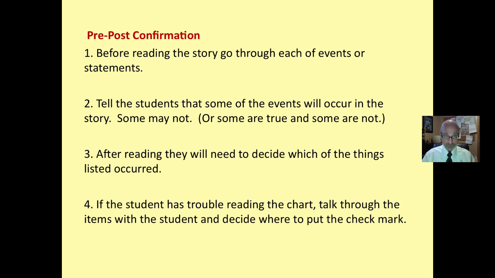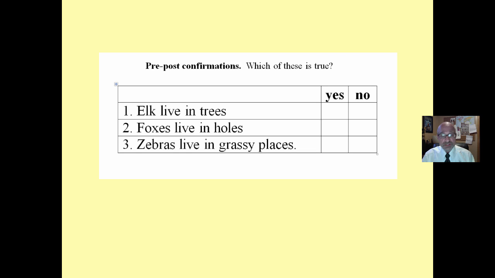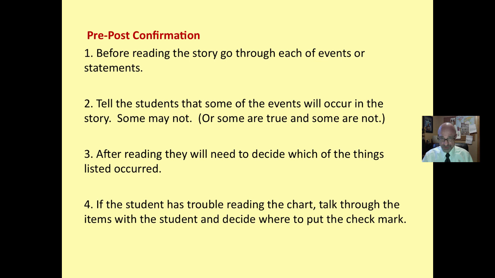The first one, pre-post reading confirmation. Before reading the story, go through each of the events or statements. For example, elk live in trees, yes or no. Foxes live in holes. These are all related to the story about which they are to read. Tell students some of the events will occur or are true, yes or no. After reading, they will need to decide which of the things listed occurred.